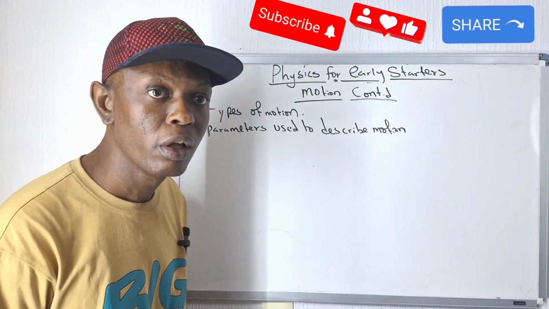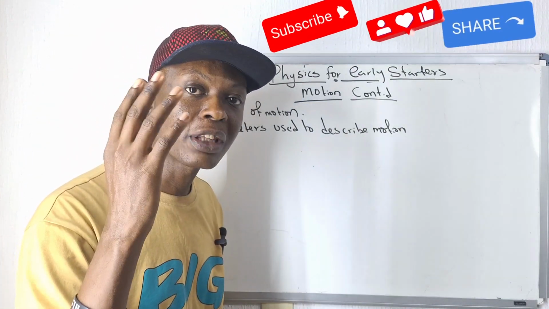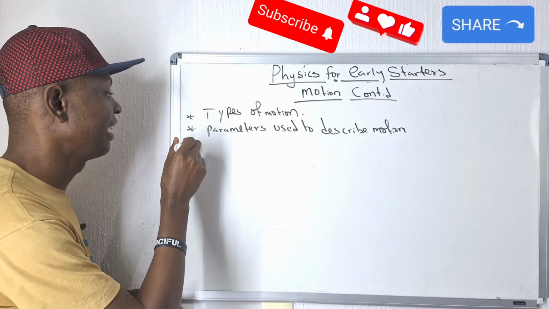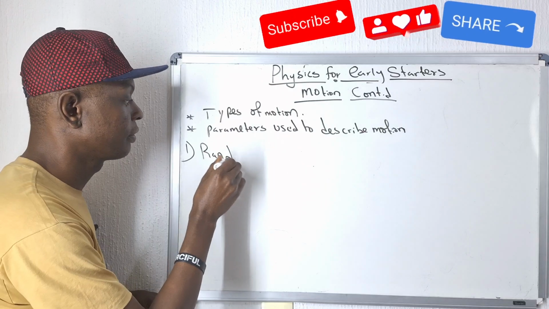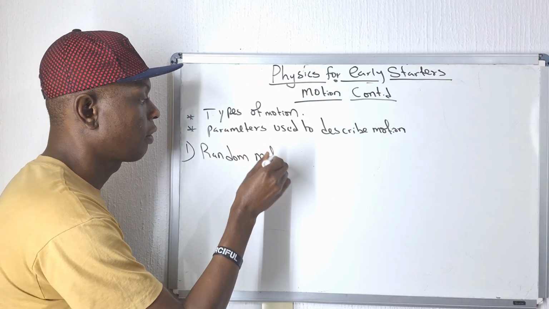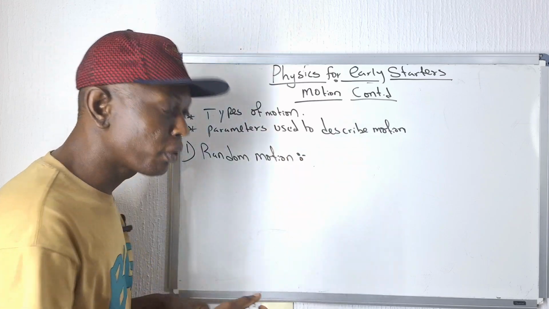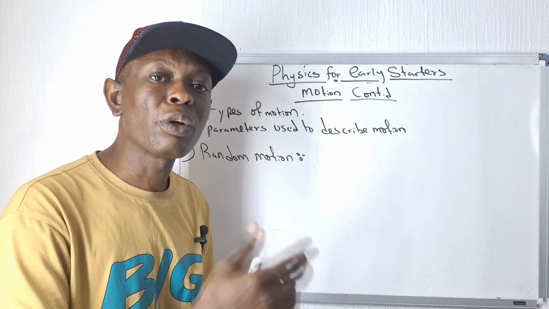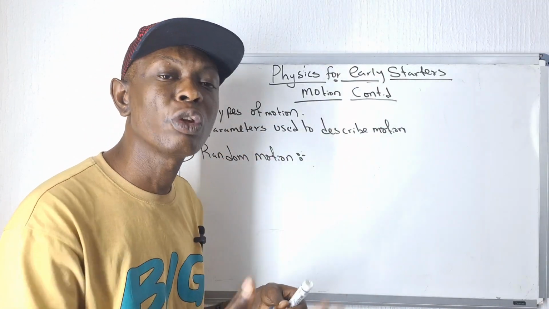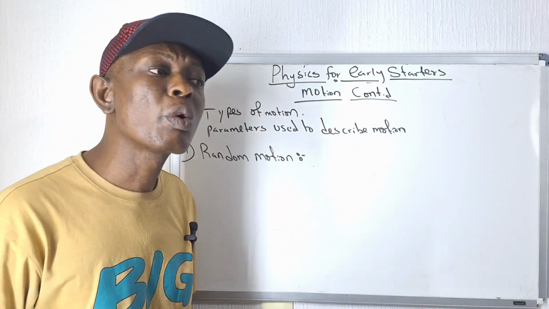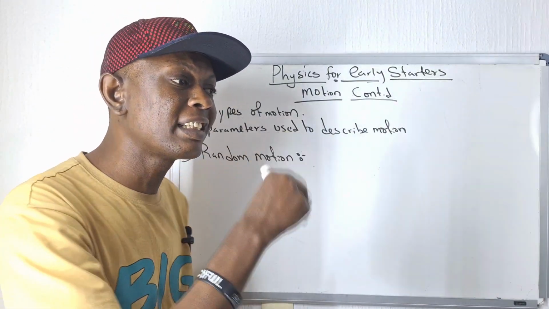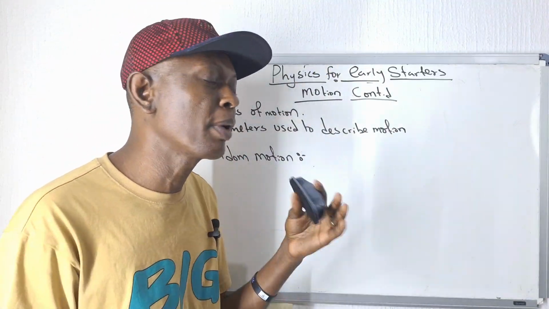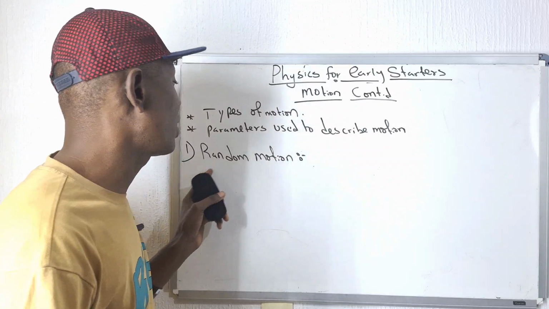So the types of motion. We have majorly 4 types of motion. And the first, but not the least, is the random motion. From the word random, it means something occurring without a pattern. It occurs randomly, something moving in a zigzag way. So if you should notice something continually moving in a zigzag way, going up, going back, going east, going west, just jumping up and down, such type of motion is termed as random motion.